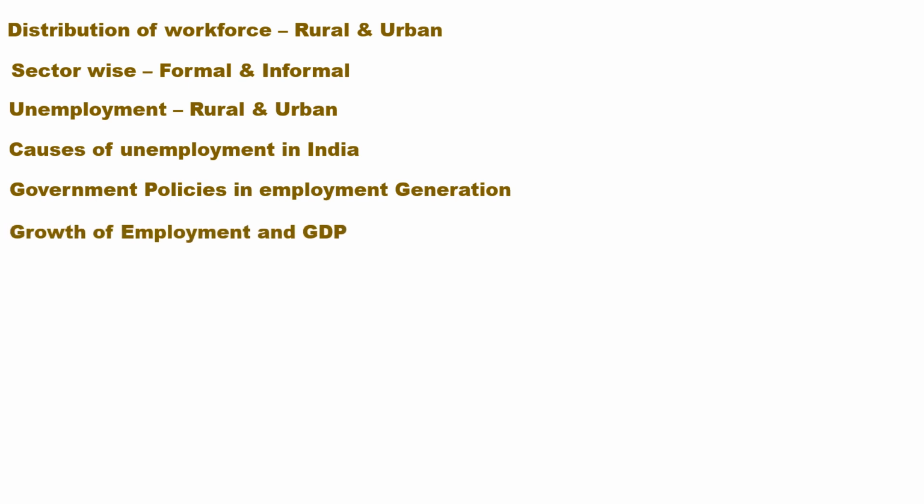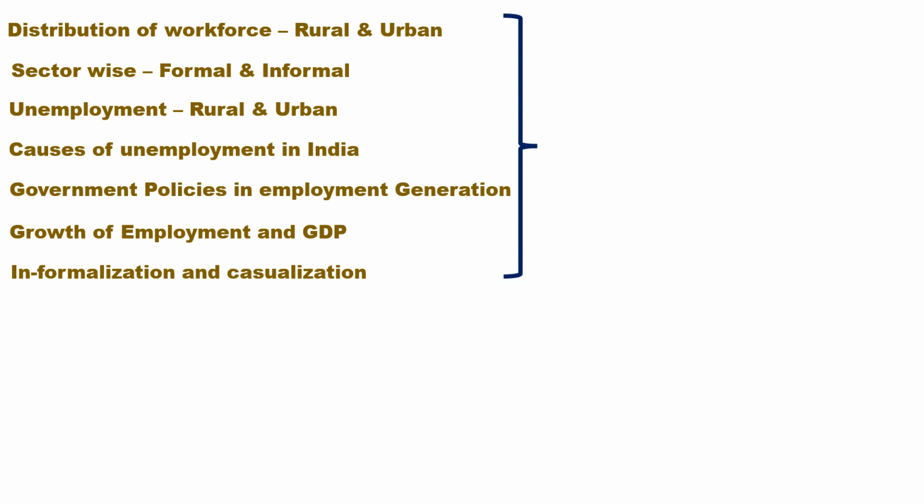Growth of employment and GDP. You should mention jobless growth and its GDP. Whether the GDP is increasing employment or the GDP is not increasing employment, that should be written. You should interpret informalization and casualization of labor. This should be written. Nowadays, informalization and casualization of labor has increased highly. Concept and data oriented.